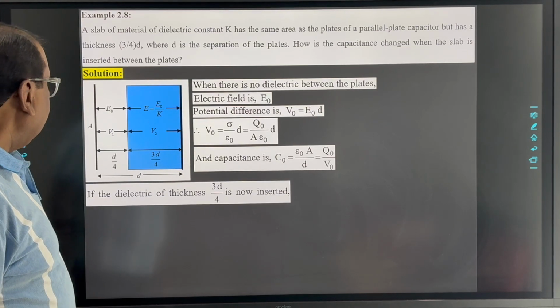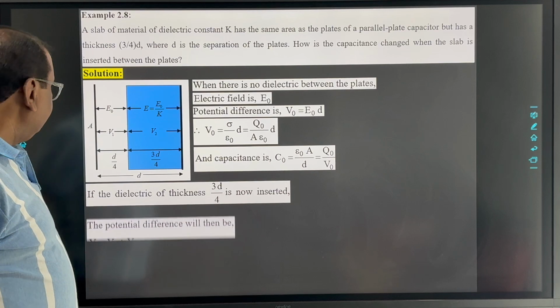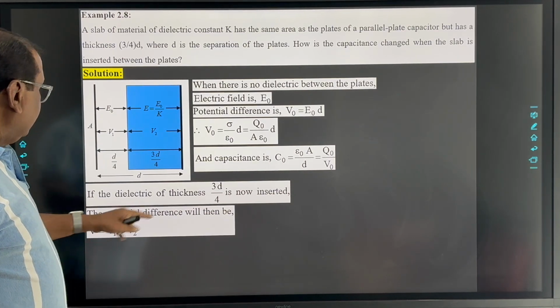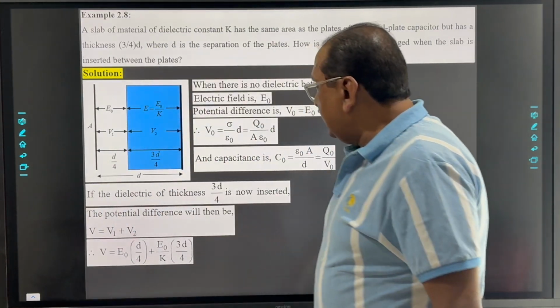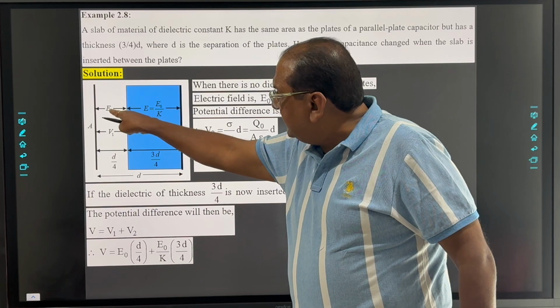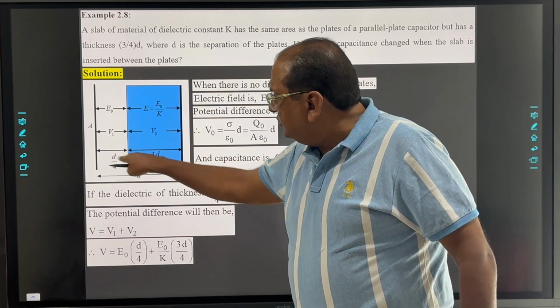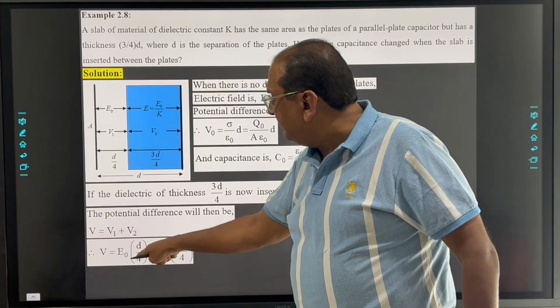Okay. Now when the dielectric slab is inserted, the potential difference V is V1 plus V2. So we can write V as V1, with electric field in this region E0 into this particular distance D by 4, so that is V1.